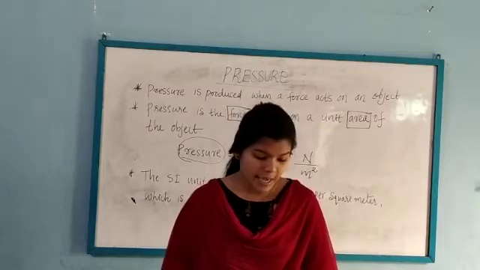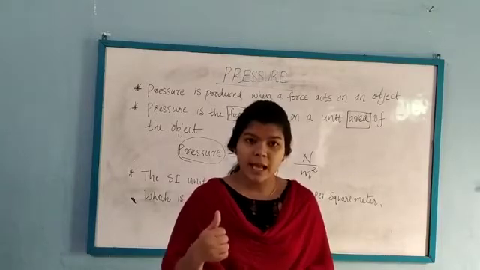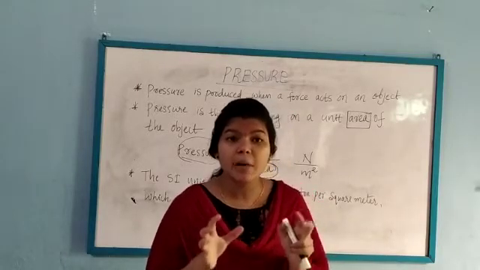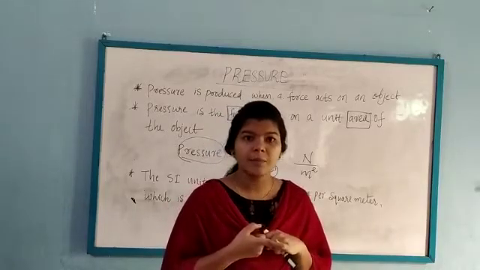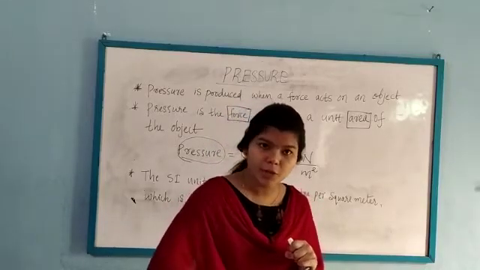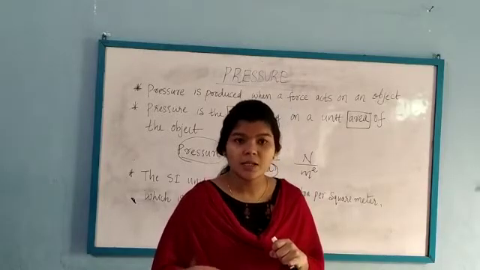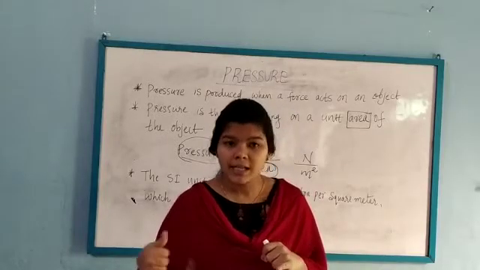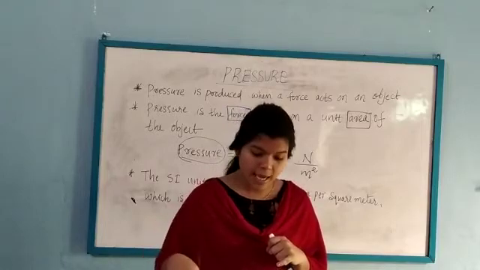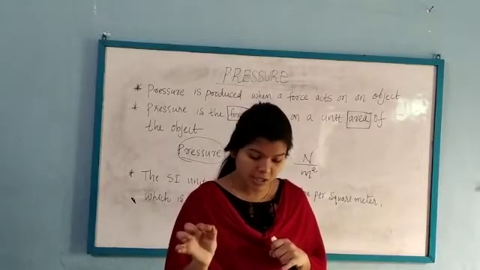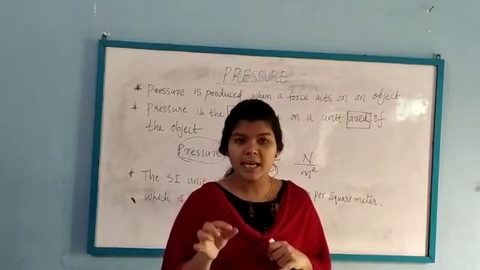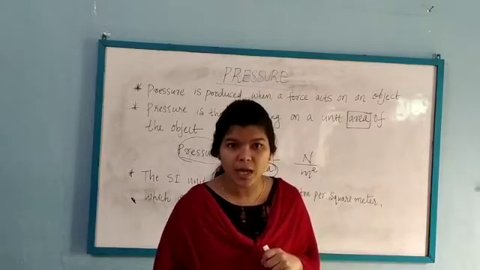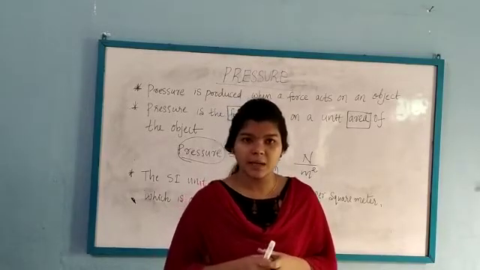In both the cases, the amount of force is the same. In the first figure, we are pushing our thumb into the wood and our thumb does not go into the wood. In the second case, we are pushing a sharp, pointed pin into the wood, and it goes into the wood. What will be the reason?